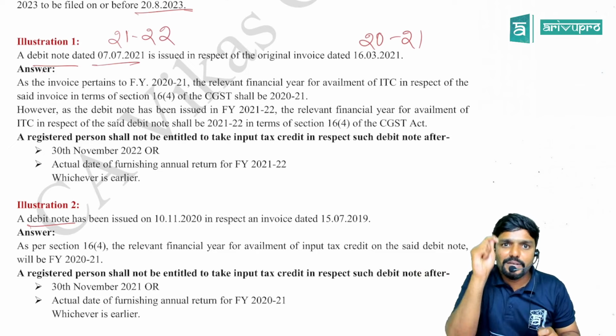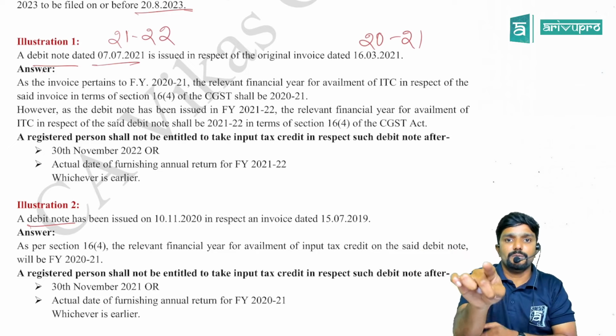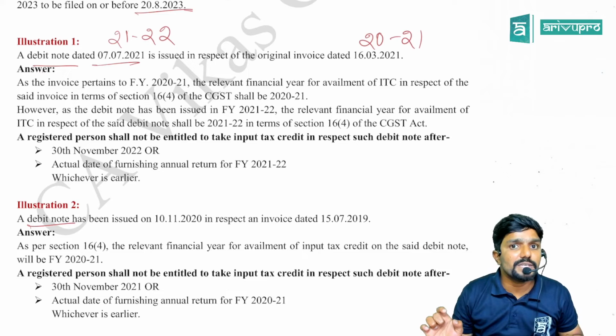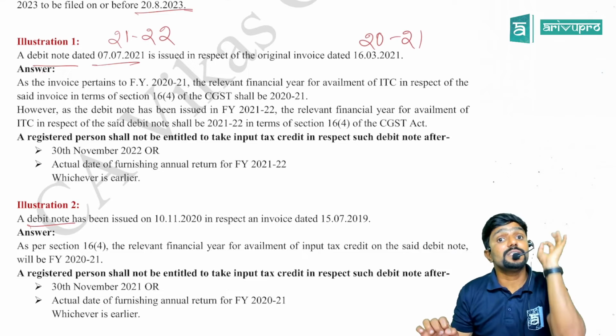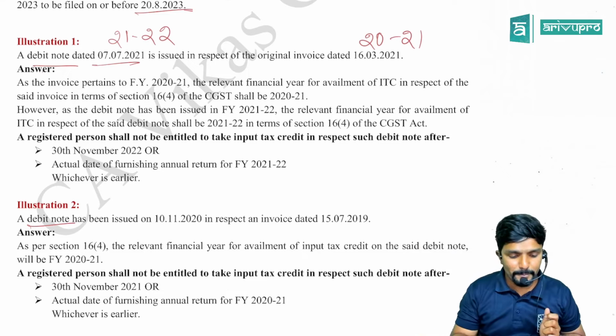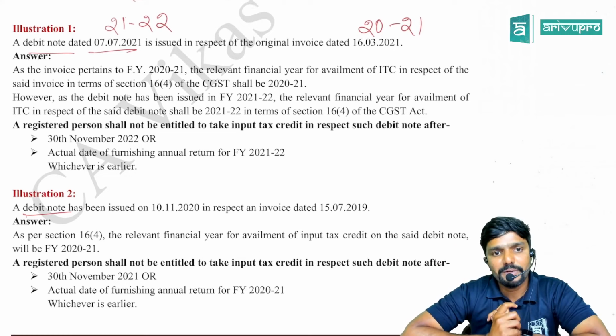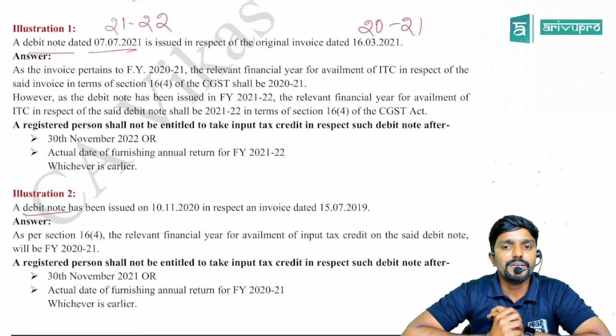Clear? Because I am claiming input tax credit with respect to the debit note now, but that debit note is connected to the invoice. So which financial year should we consider, the invoice financial year or the debit note financial year? The debit note financial year. As the invoice pertains to the earlier financial year, the relevant financial year for availment of ITC in respect of the said invoice in terms of section 16(4) of the CGST Act is that year.